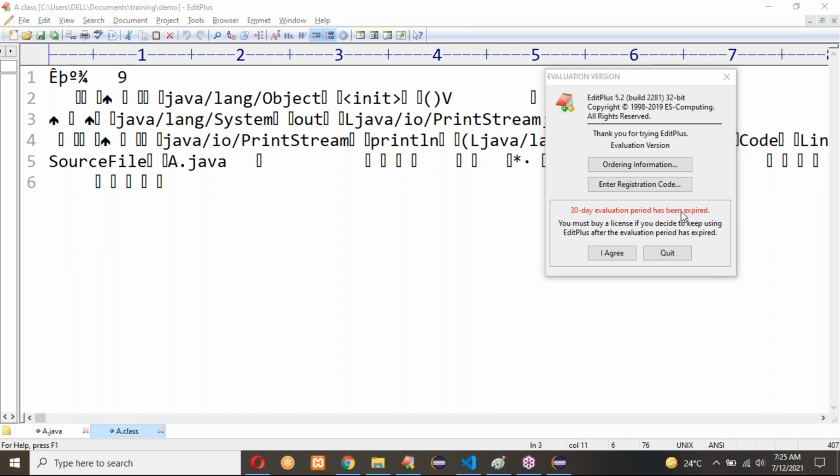Kushub, Varun, Mainak Bhattachari. Can we read this code? Can we understand anything from here?